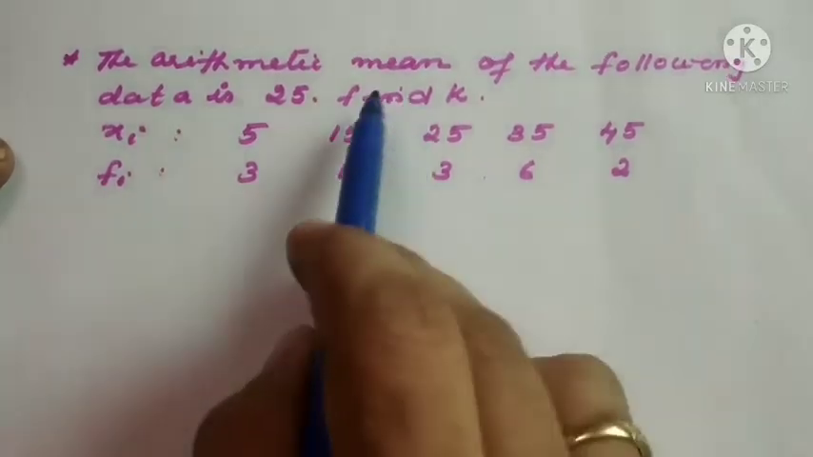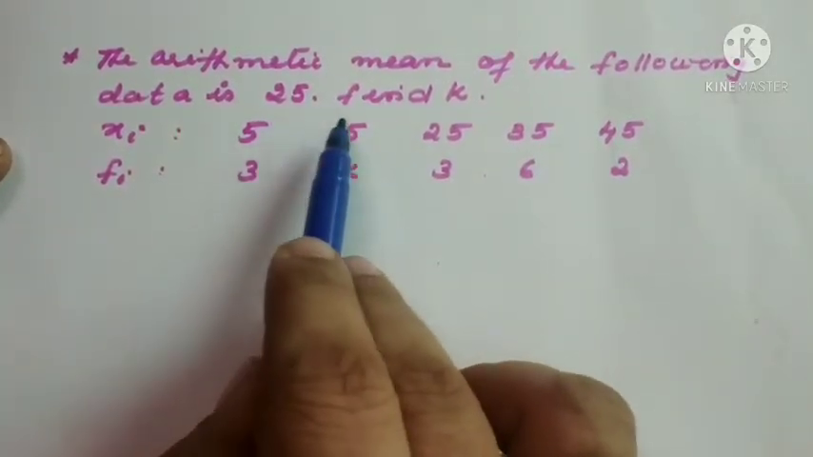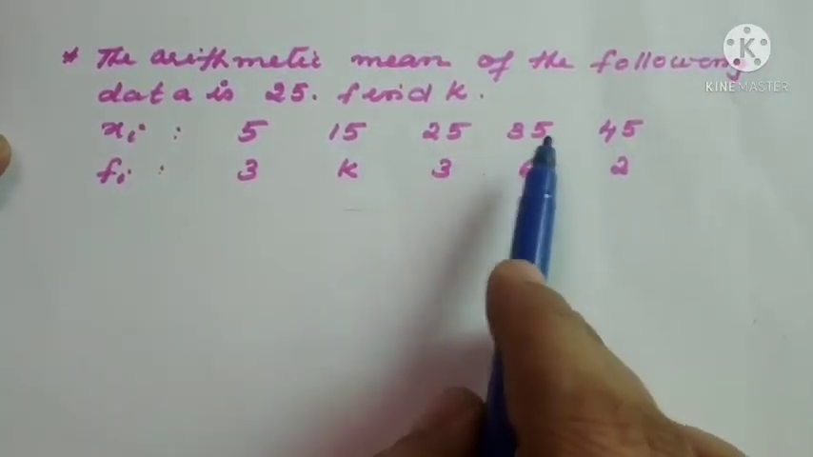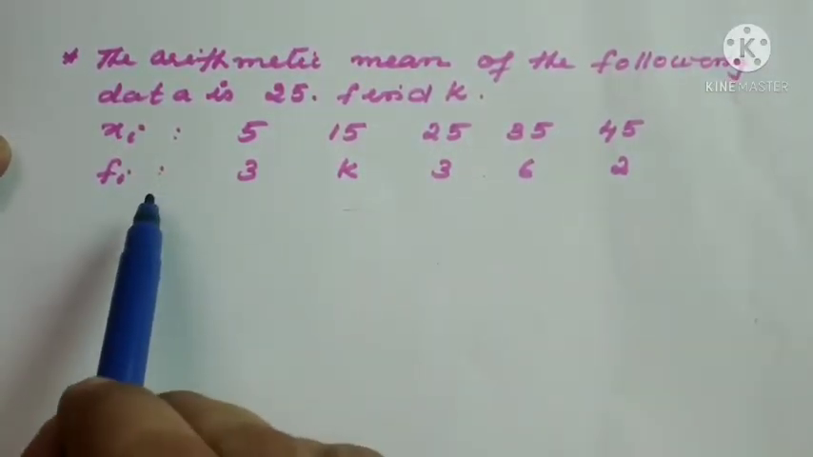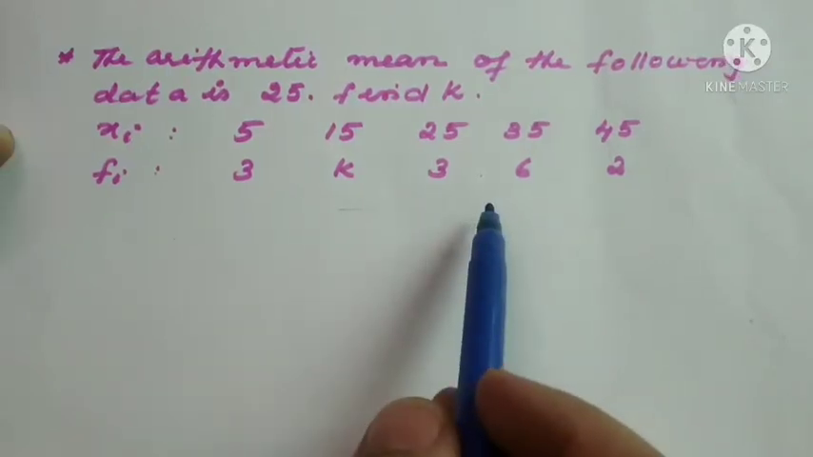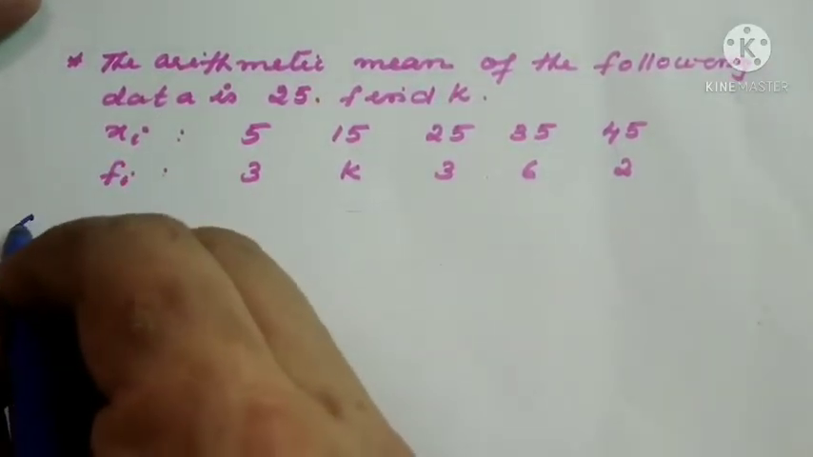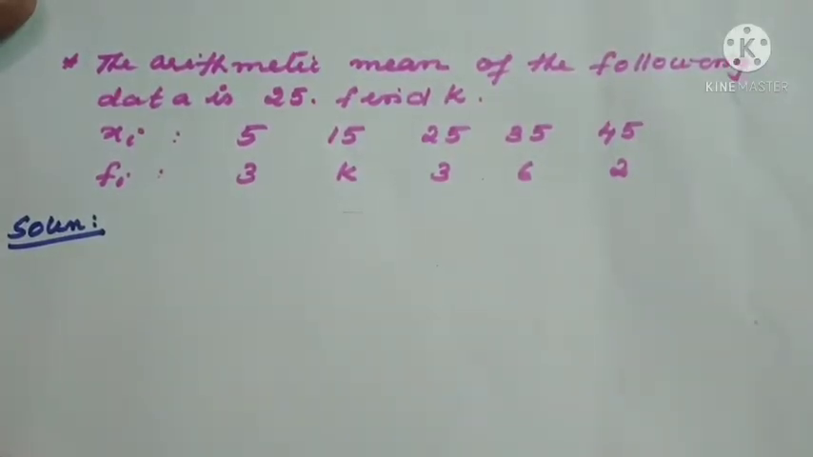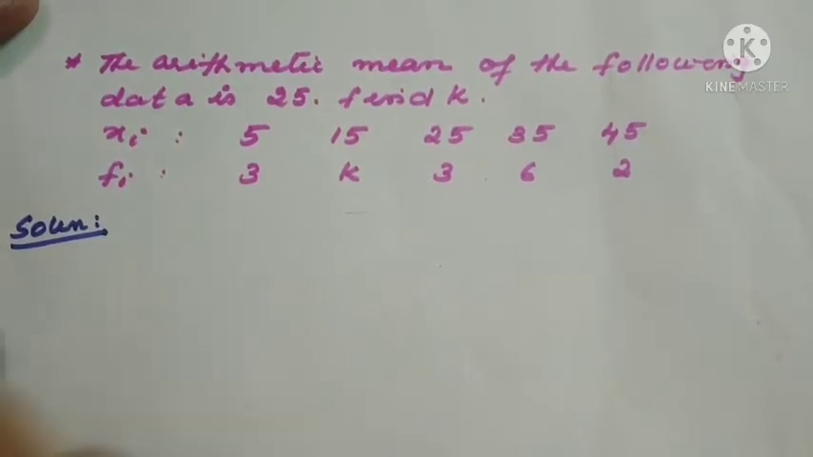Next question. The arithmetic mean of the following data is 25. Find k. xi: 5, 15, 25, 35, 45. fi: 3, k, 3, 6, 2. So we have again ungrouped data, one more question, but here an unknown value we have to find out, that is k, the frequency of the second observation.